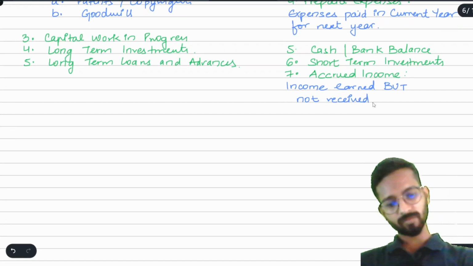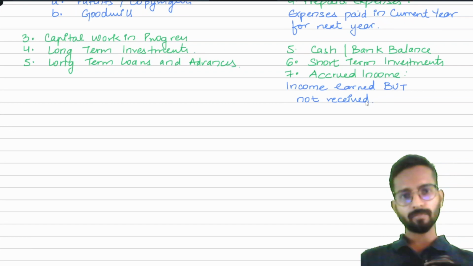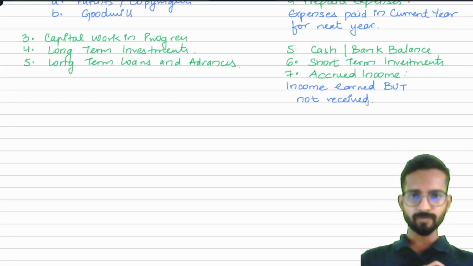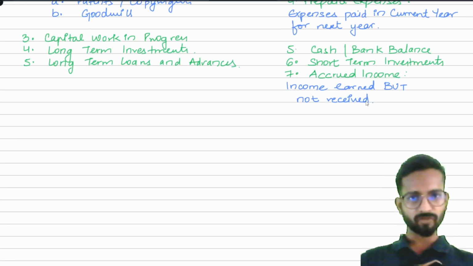Sir, how is it possible that you have earned the income but you have not received? Suppose in the month of March a student comes to my tuition services. I provide him the tuition services for the entire March month. My fees is 1000 rupees per month. He tells me, sir, can I pay you in the month of May? I told him, okay, you can pay me in the month of May.